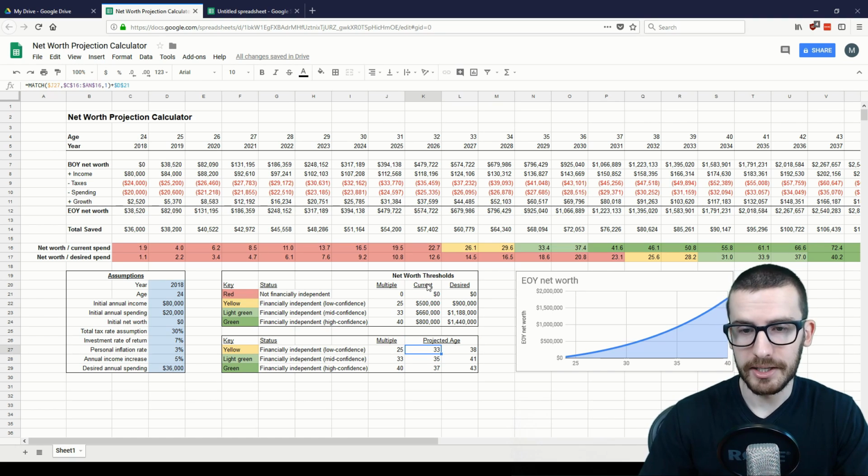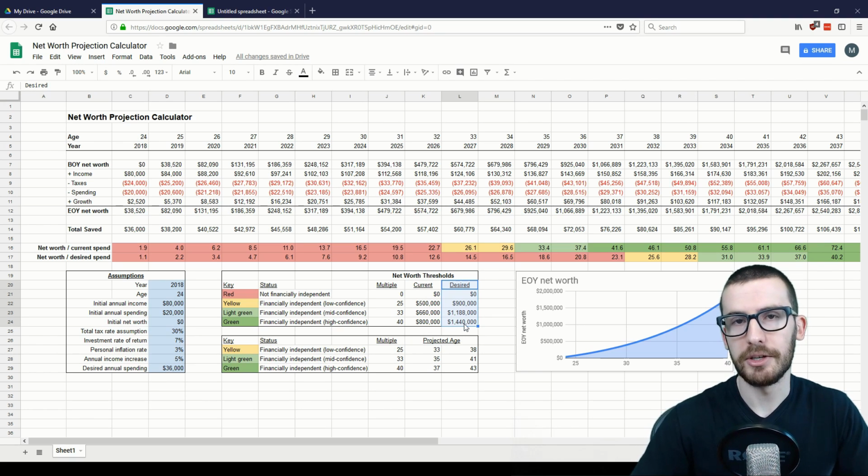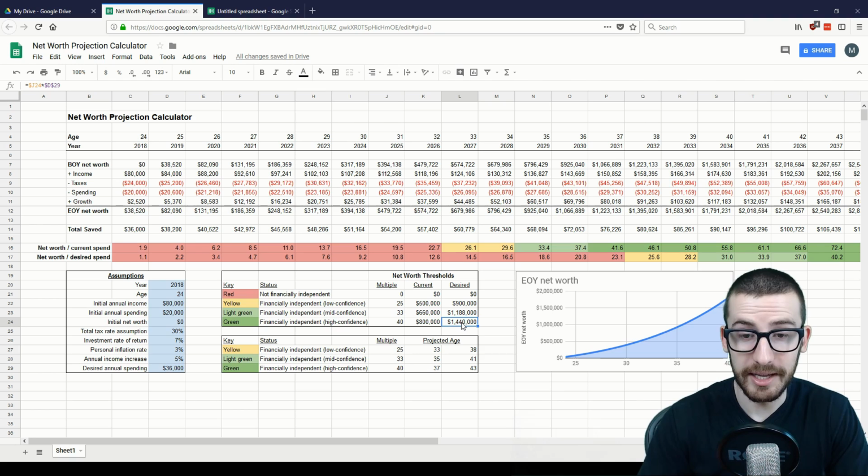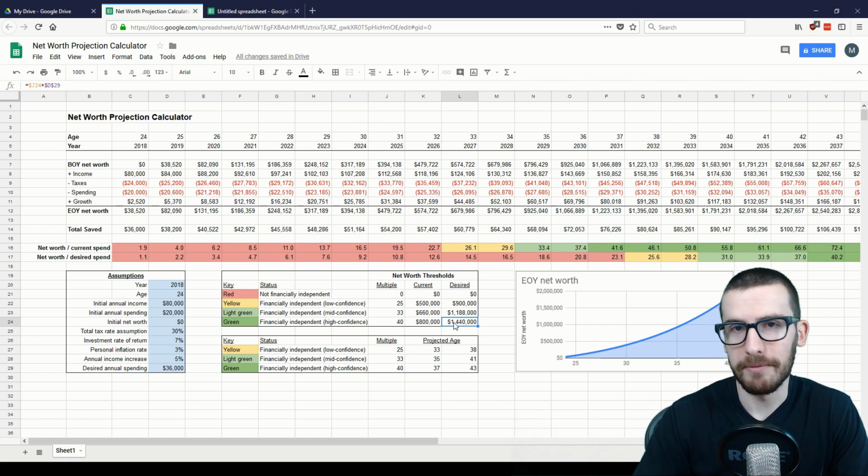There's also a distinction between your current annual spending as well as your desired annual spending. While you may be spending a certain amount right now, there may be a desired standard of living that requires a higher level of expenses in the future. This calculator helps you account and plan for that so you know exactly how much more you need to feel comfortable at your desired spending level. But effectively, if you can reach this net worth in today's dollars of 40 times your desired annual spending, then you're pretty much set financially.